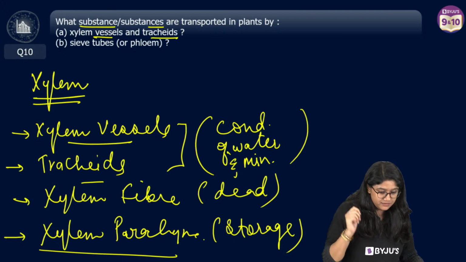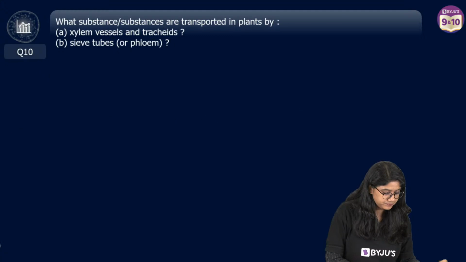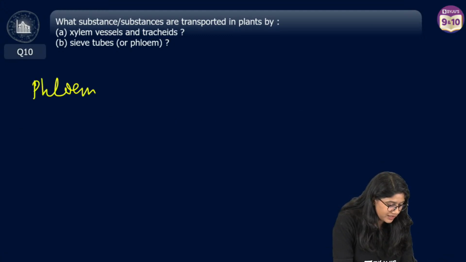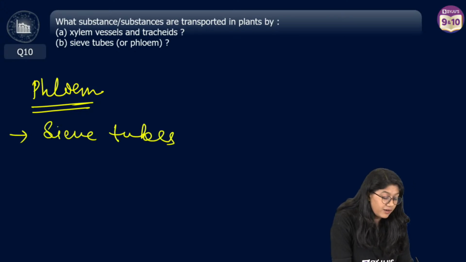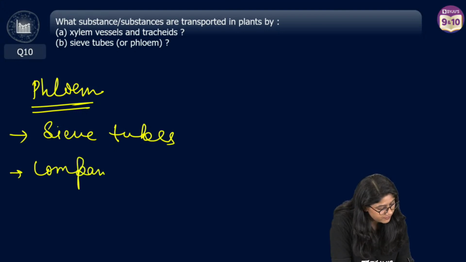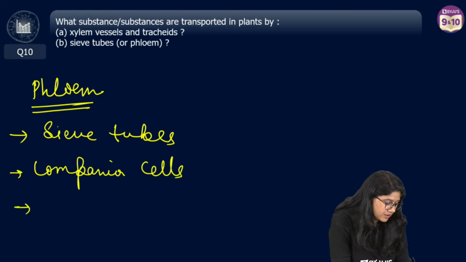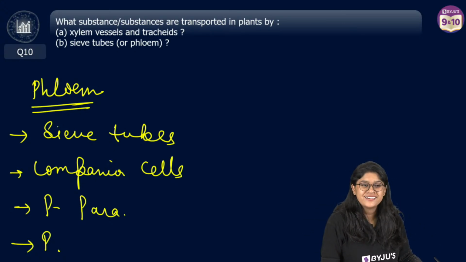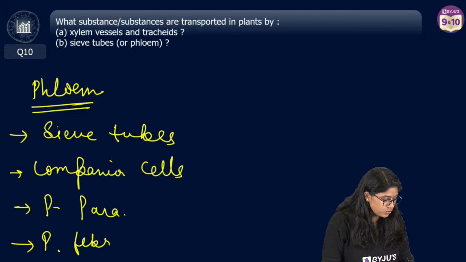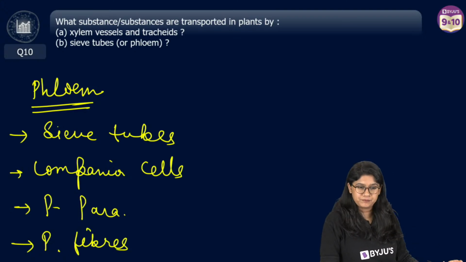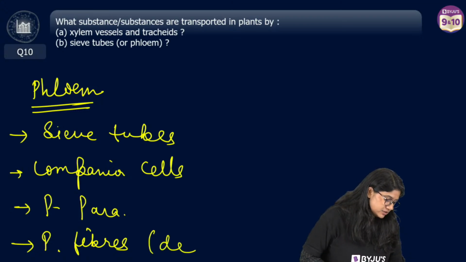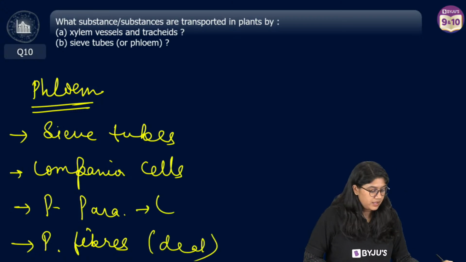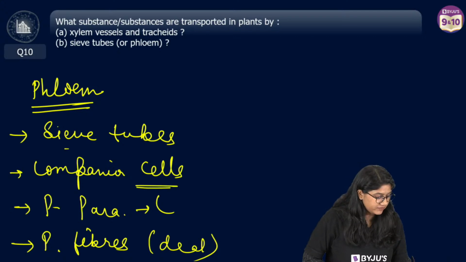Very good. Then, about the phloem. Phloem, everyone, can you tell me what are the important parts we have? We have sieve tubes, companion cells, phloem parenchyma. And what else do we have? Do we have phloem fiber? Yes, very good. So there are different types of cells, tissues all together. Again, fiber is dead. Parenchyma is for storage. Then companion cells, and we have the sieve tubes.